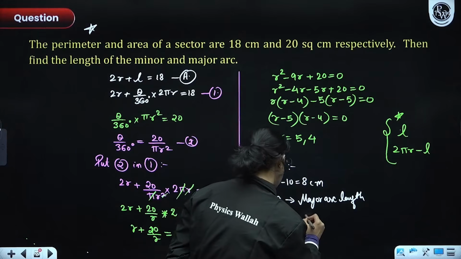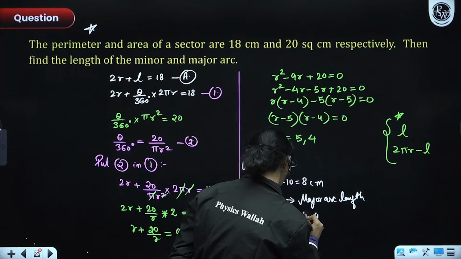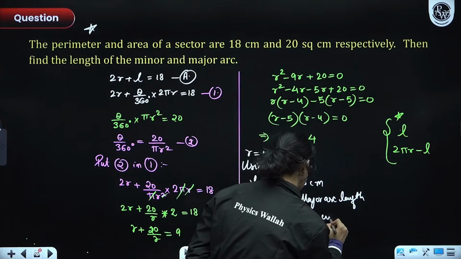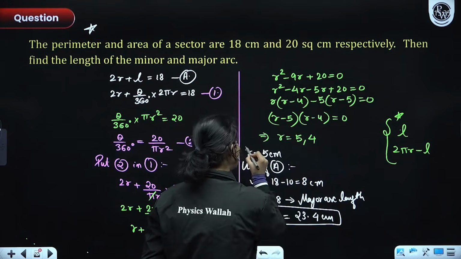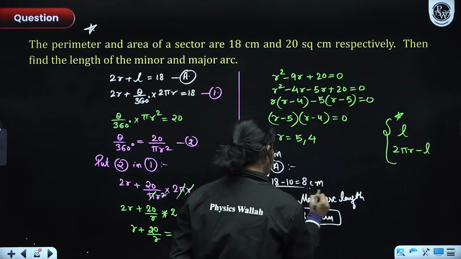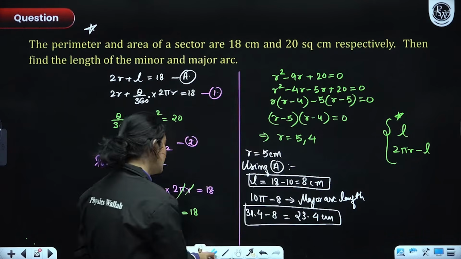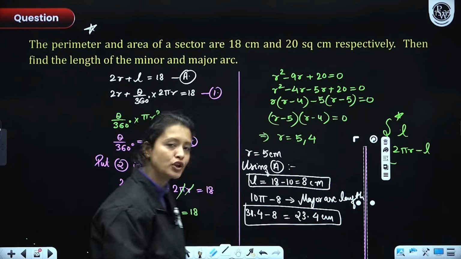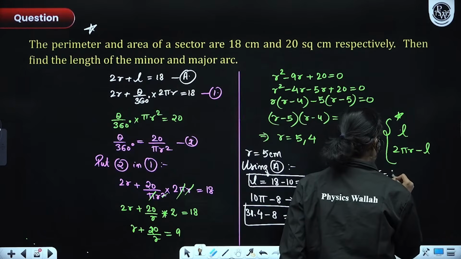Let's just do it quickly. That would be 23.4 centimeters. So one arc length is 8 centimeter, another one's 23.4 centimeter. Now similarly, can you not repeat the process for r is equal to 4? You can, right? So again, for r is equal to 4, everyone.